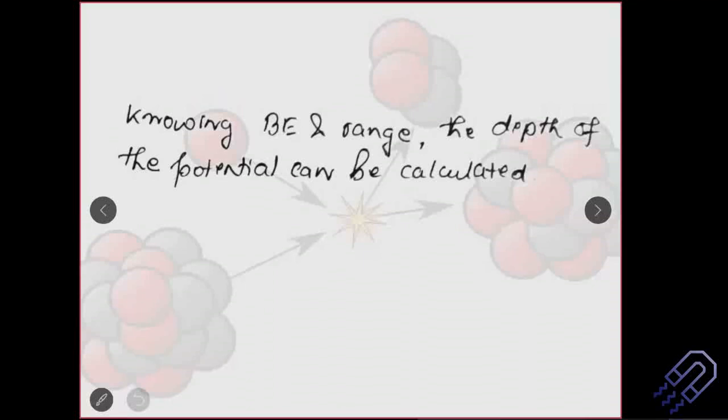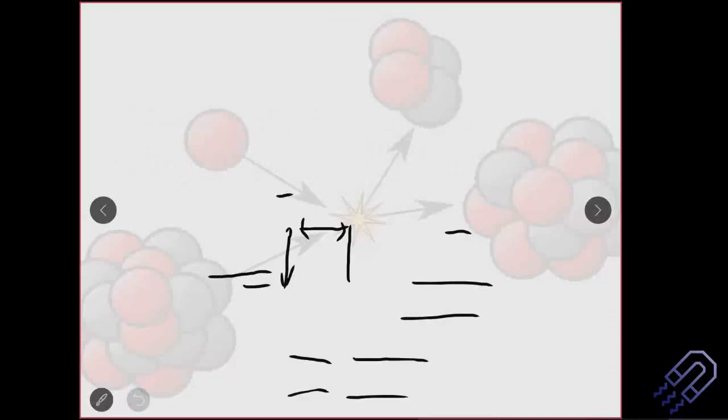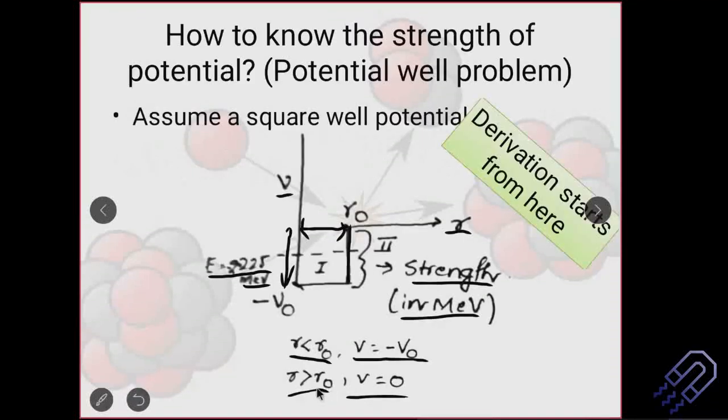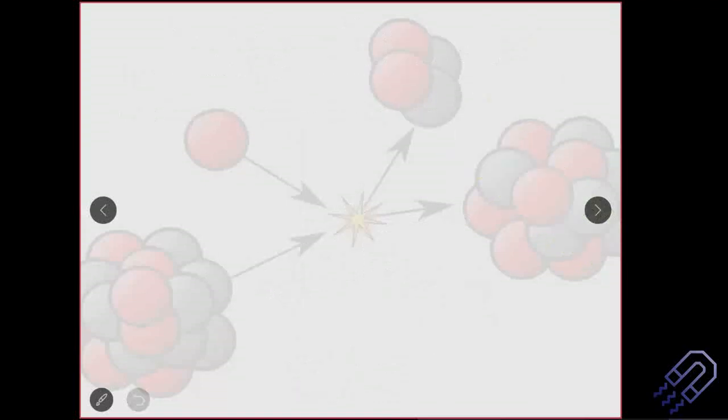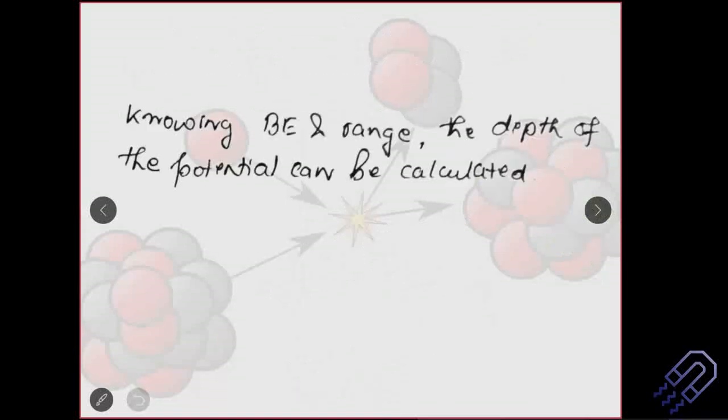So R greater than R naught: in this particular case for the deuteron, if R becomes greater than 2.4 fermi, it has escaped the nuclei. If it is less than 2.1 fermi, it is still within the nuclei. Very important. And then the question is, we have to find out what is the depth of the potential. What is the depth of the potential?